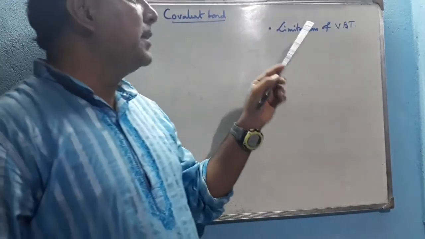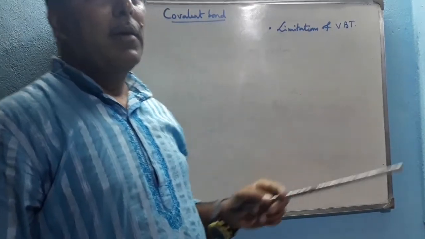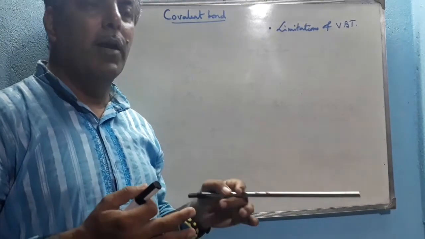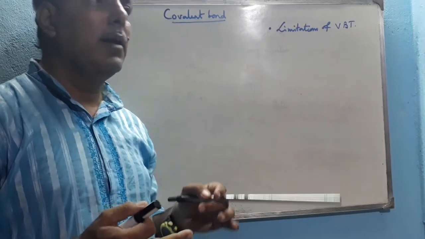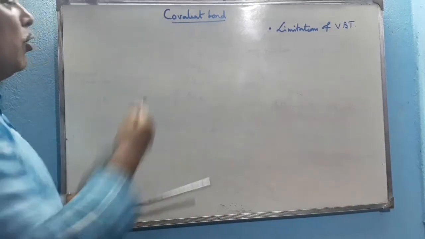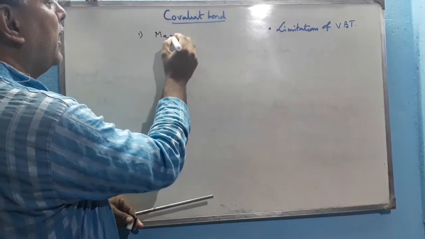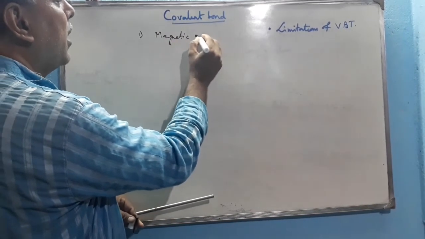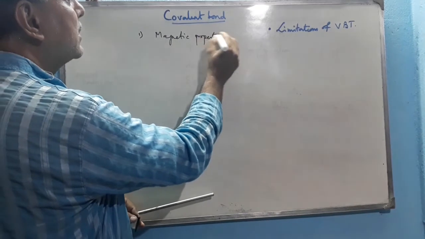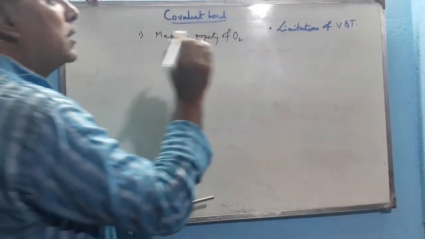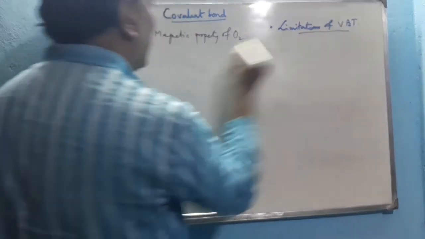Now I am explaining the limitations of VBT. Though VBT explains clearly the structure and shape of different molecules on the basis of VSEPR, it cannot explain the magnetic property of the oxygen molecule. This is the first limitation of valence bond theory.